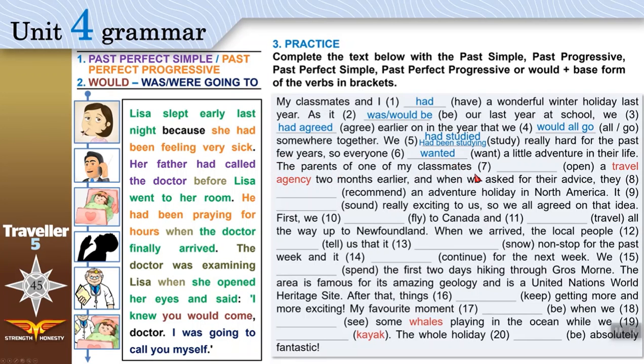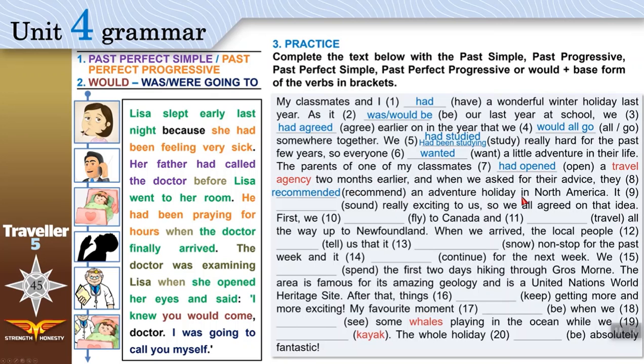The parents of one of my classmates open a travel agency. A travel agency is a place that can help you arrange your holiday. Two months earlier, it happened. Two months earlier, before we agreed on going away. So give it past perfect. Had opened. So the answer is had opened. And when we asked for their advice now, this action happened after this. They opened a travel agency after that.